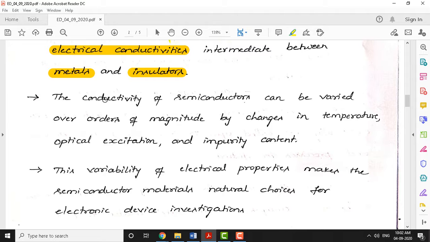Another important property of semiconductors is the conductivity. Since it falls between metals and insulators, the conductivity can be varied over orders of magnitude, so you can vary the conductivity over a wide range.